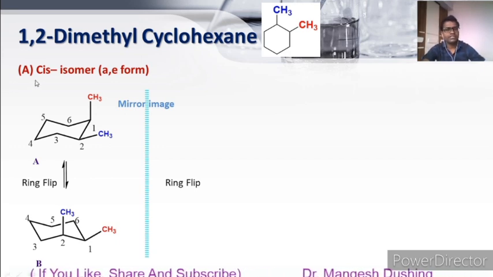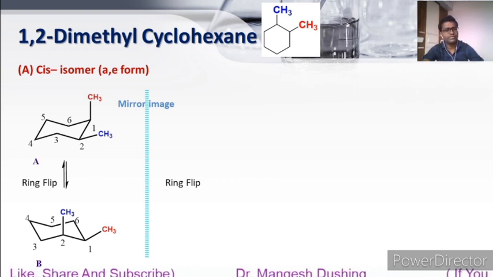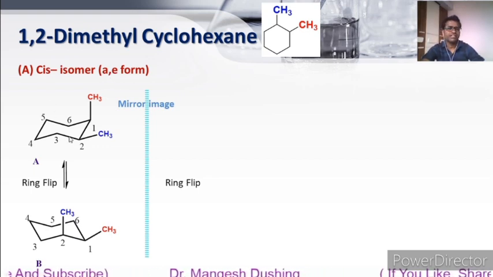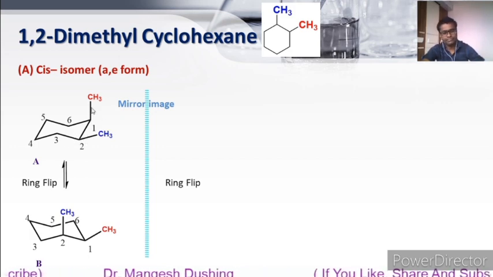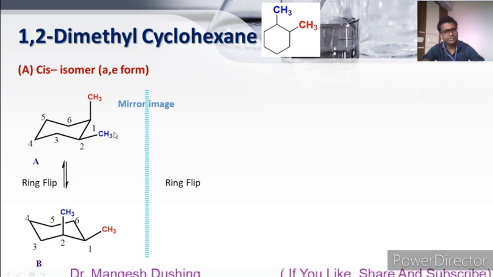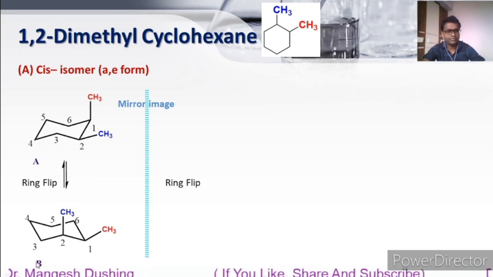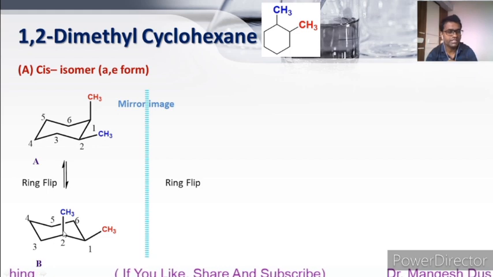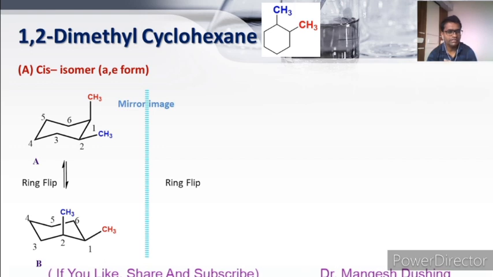First we will start with the cis isomer, that is the axial-equatorial form. As we already know, cis and trans do not depend upon the axial and equatorial position. It is just pointing towards the upside. Now see, these two methyls are pointing upside, so one methyl gets the up axial position while the second methyl gets the up equatorial position. This is the ring flip structure. Axial is converted to equatorial while equatorial is converted to axial. Always remember, in a ring flip structure, equatorials are converted to axial while axials are converted to equatorial positions.